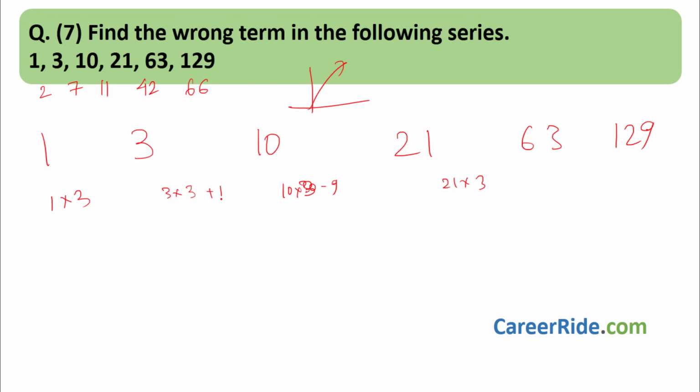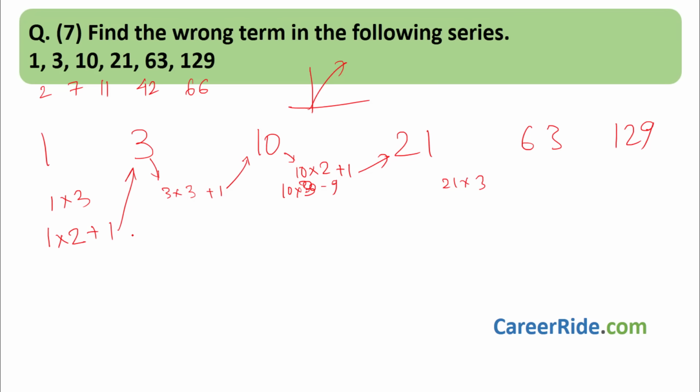Let's see. What is 3? Say if we write 1 into 2 plus 1, what will you get? 1 two is 2, 2 plus 1 is 3. Now we have to come to 10. So 3 into 3 is 9, 9 plus 1 is 10. We have to come to 21. We have 10 into 2 plus 1, which is 21.